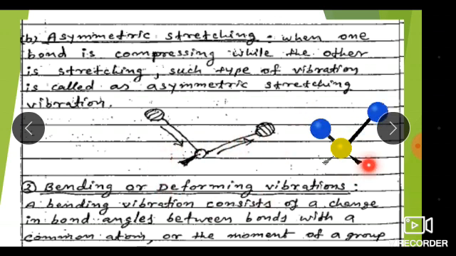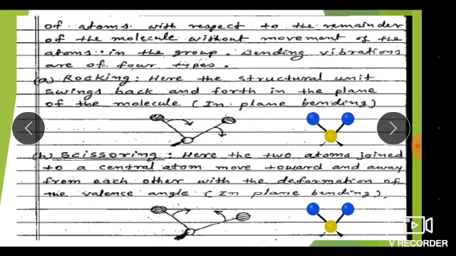So next one is a bending type of vibration, also known as deformation or deforming vibrations. A bending vibration consists of a change in bond angle between the bonds with a common atom, or the movement of a group. In stretching vibration, the change in bond length takes place, but in bending vibration there is a change in the bond angle. So bending vibration is classified with respect to the remainder of the molecule, without movement of the atoms in the group.